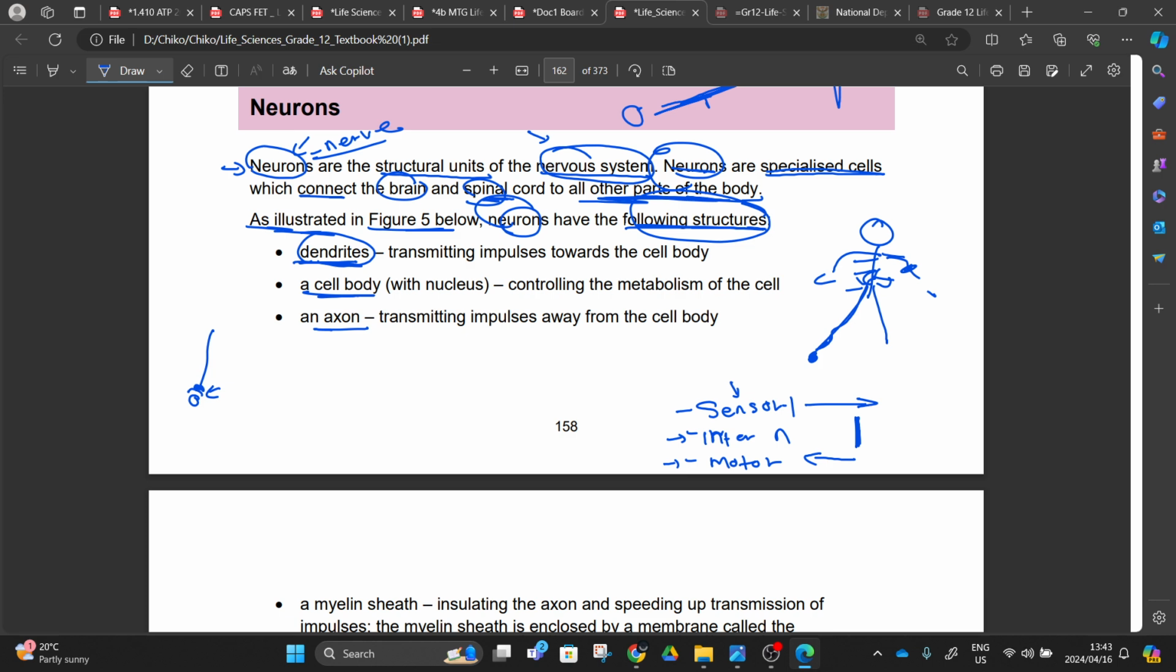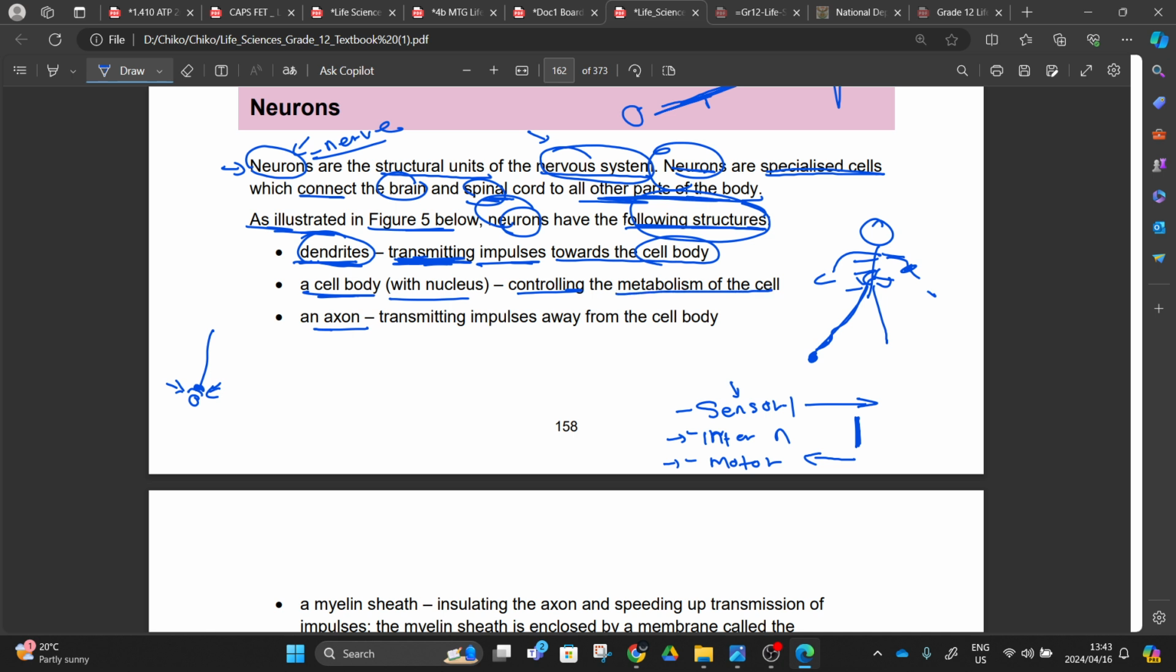This is the dendrites. The dendrites are transmitting. We did the word yesterday. To transmit is to send, right? This is transmitting the impulses towards the cell body. You are going to learn these sensory neurons of ours, they have the cell body. These interneurons of ours, they have the cell body. These motor neurons of ours, they have the cell bodies, but the structure before the cell body is the dendrites. These things are welcoming the impulses, right? And then we also have the cell body that is controlling the metabolism of the body.